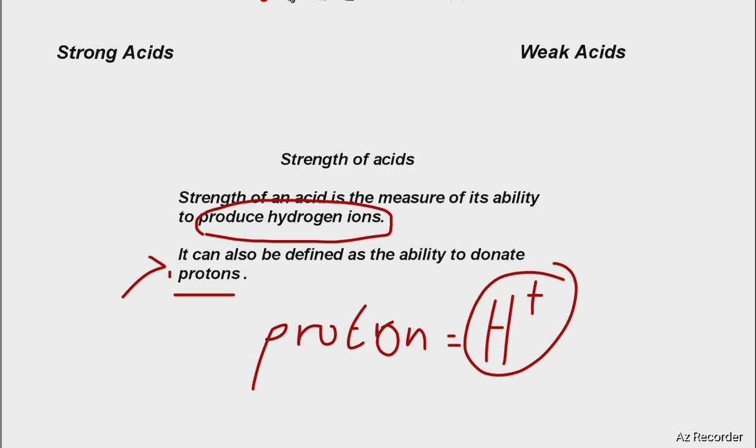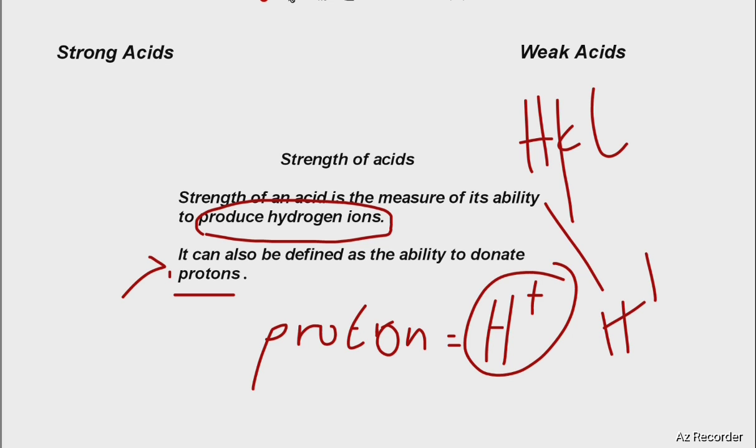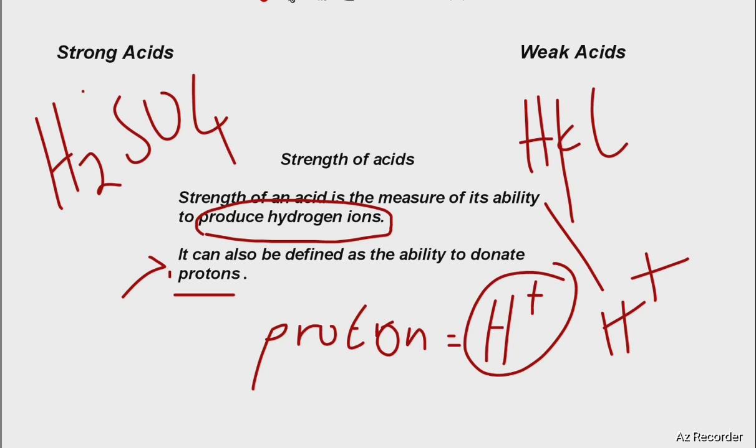For example, if you have hydrochloric acid, after ionization it will donate this proton. So all acids, if it's sulfuric acid, after ionization they split up. This H is also what is donated. So acids are also called proton donors because they donate. Once they produce the hydrogen ions, it can be donated somewhere.